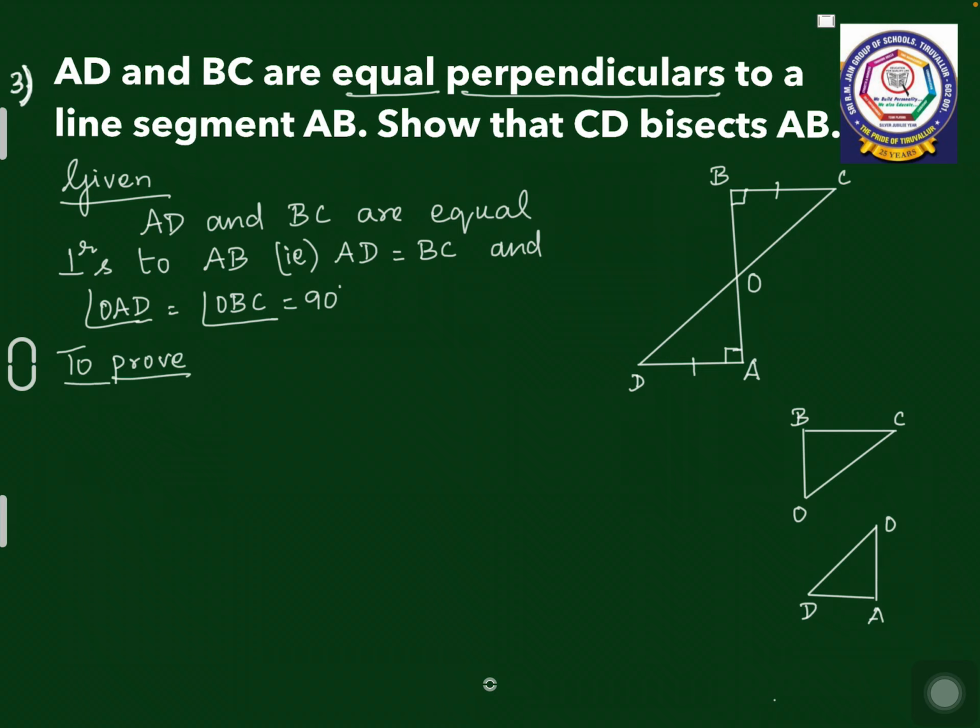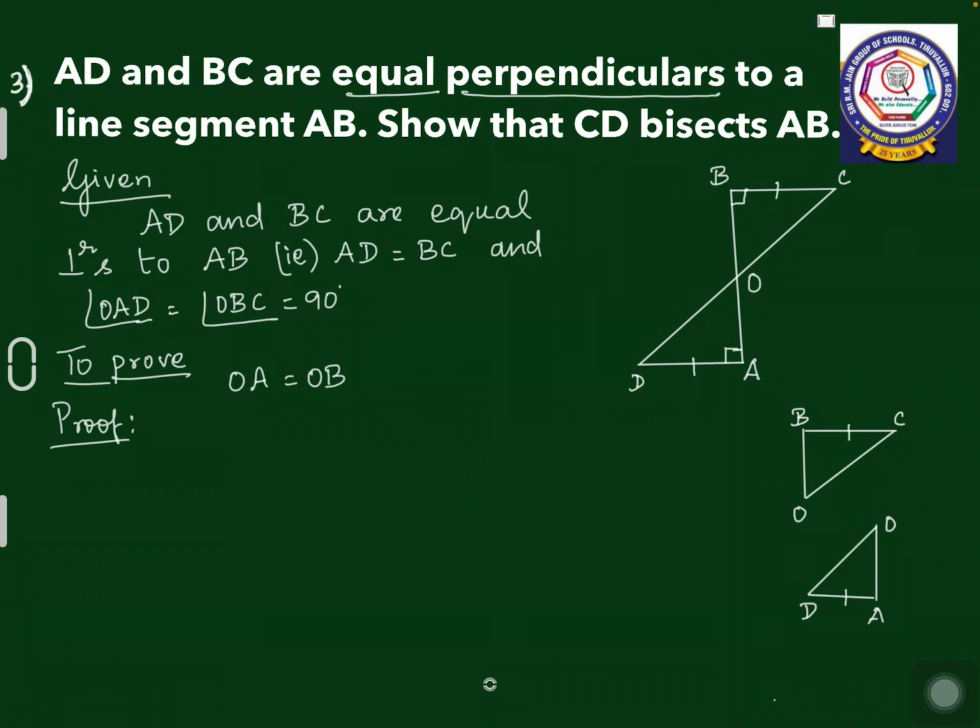It bisects AB means it divides AB into two equal parts. CD is bisecting AB into two equal parts, which means we have to prove OA is equal to OB. To prove that, I have taken triangle OAD and OBC separately.